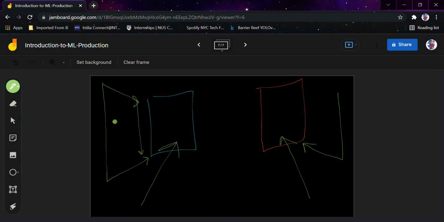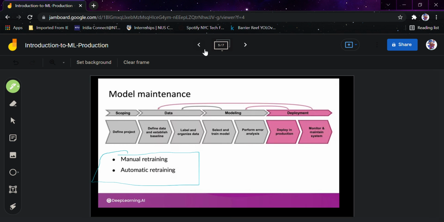This model would get retrained or not based on what you define. You define that, okay, every time I see some particular data, then only I will retrain this model, and I will retrain it using some new algorithms. But this one is automated. You can't change anything in it, but you can change the data, the automatic traffic data it is receiving. So this is how manual retraining and automatic retraining work in the deployment and production phase of the whole model maintenance in machine learning and artificial intelligence.